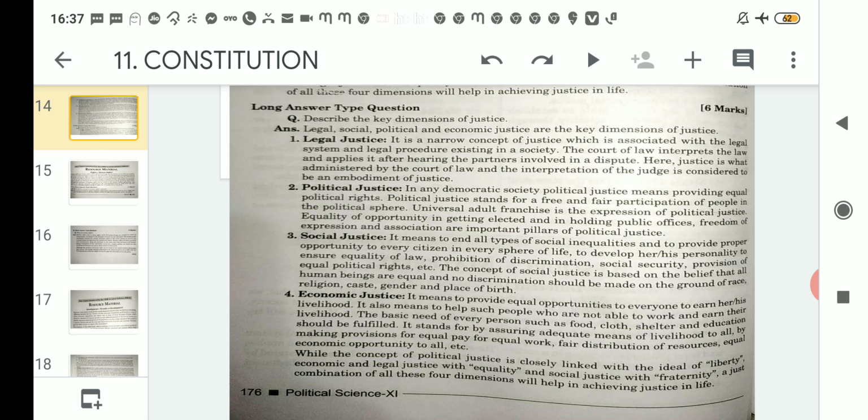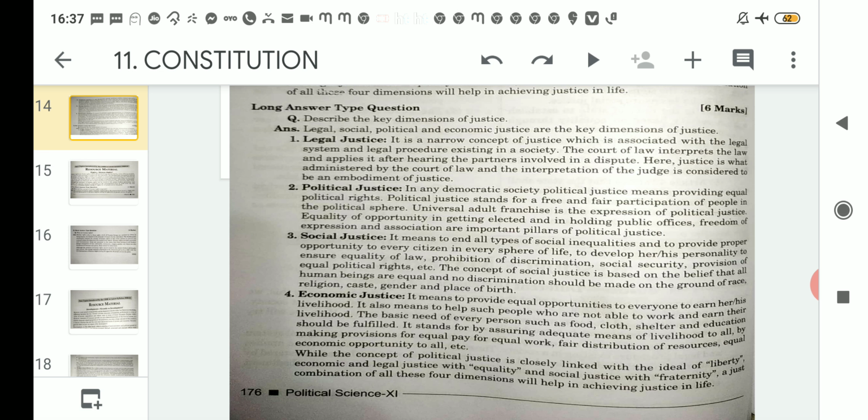Here justice is what? Administered by the court of law, and the interpretation of the judge is considered to be an embodiment of justice. That means here justice is given according to the court of law, and whatever verdict the judge gives is considered to be an embodiment of justice, that is believed to be above all. That means any verdict that is given has to be abided by both the parties.